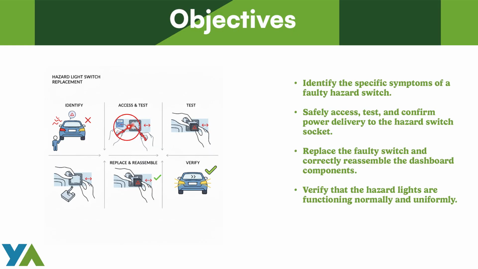Objectives. By the end of this lesson, you will learn how to identify the specific symptoms of a faulty hazard switch, safely access, test, and confirm power delivery to the hazard switch socket, replace the faulty switch and correctly reassemble the dashboard components, verify that the hazard lights are functioning normally and uniformly.